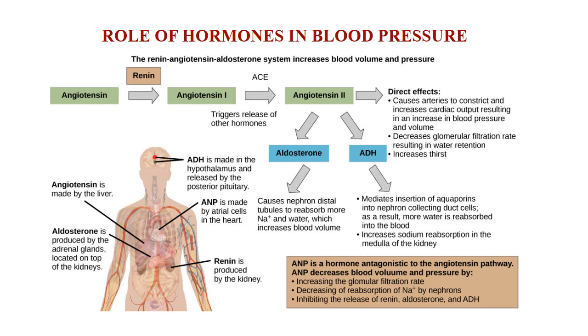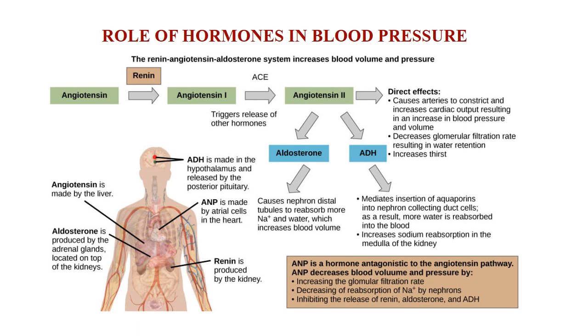This particular angiotensinogen is made in the liver and is converted into angiotensin 1 by the activity of renin. And then angiotensin converting enzyme, ACE, converts angiotensin 1 into angiotensin 2,